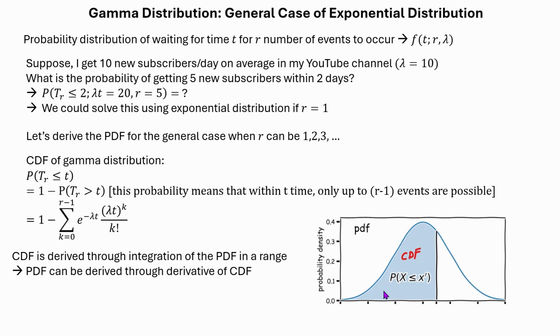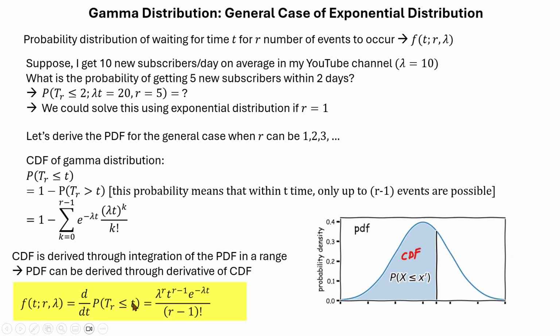So in order to go from PDF to CDF, we perform integration. Similarly, if we want to go from CDF to PDF, the reverse case, we have to perform derivative with respect to the random variable. That is exactly what we are doing now. We are actually taking the derivative of this CDF function with respect to t, and that is going to give us the PDF or probability density function of the gamma distribution, which looks something like this.